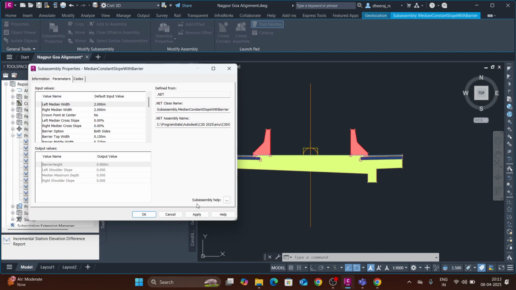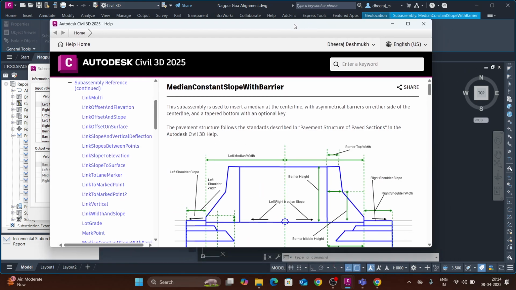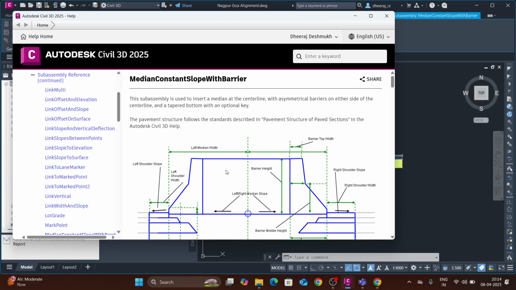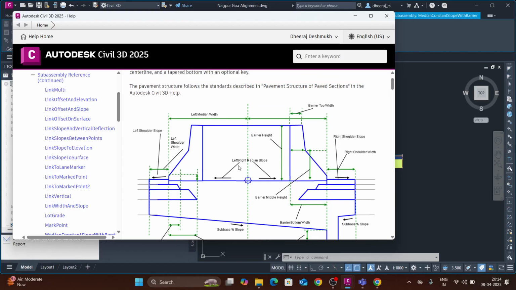In the parameter, go to sub assembly help in the right bottom corner. Click on the triple dot. It will give all the elements used for the median, right?